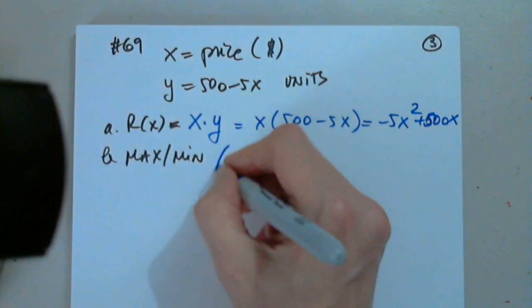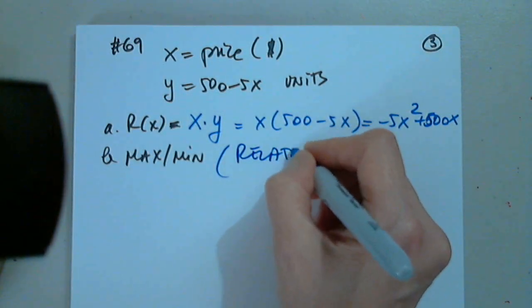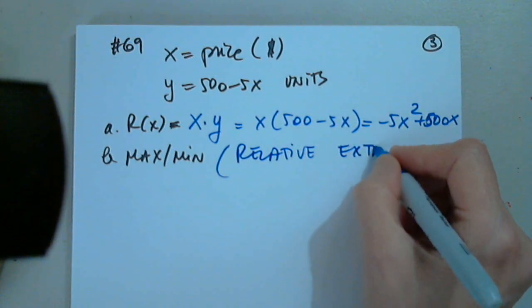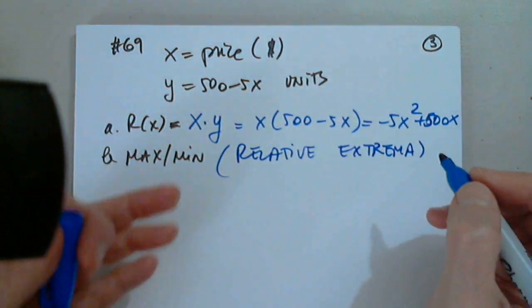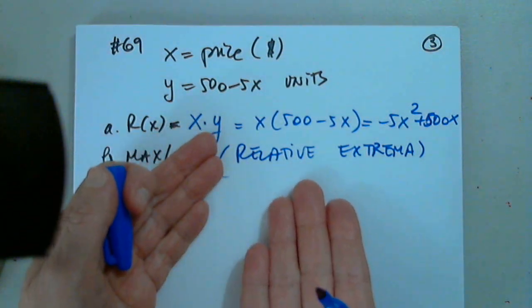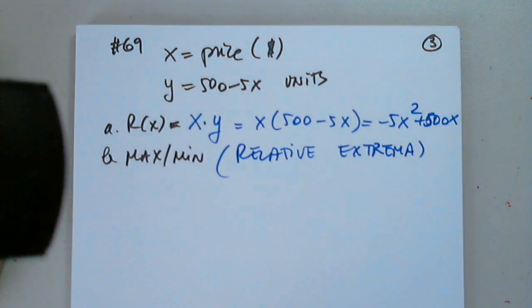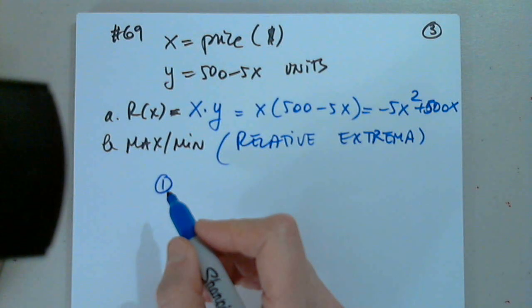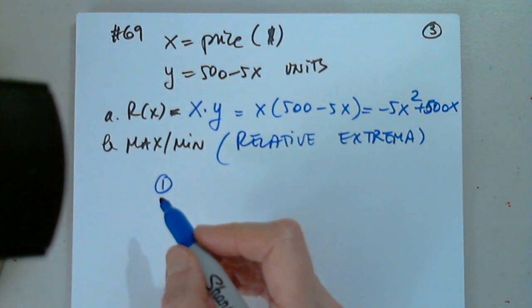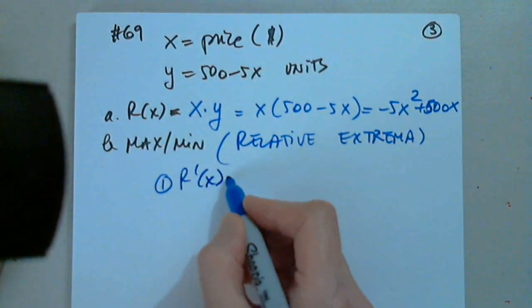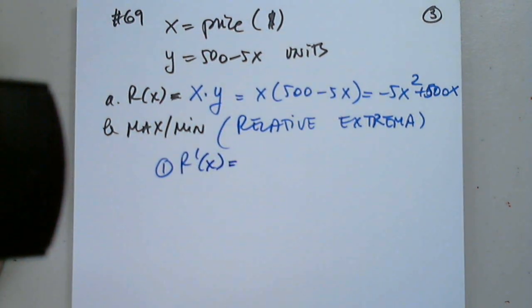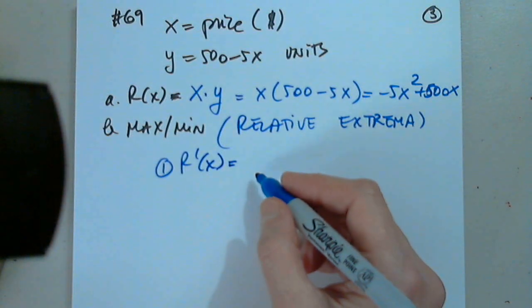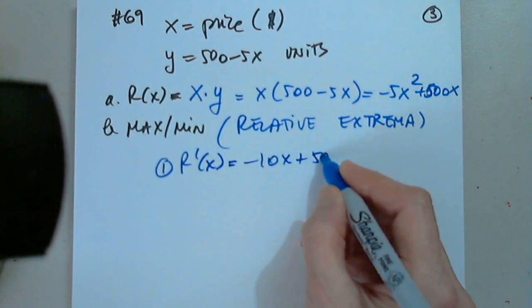In other words, in general we say relative extrema. In other words, find max min or relative extrema. Good. So what are the steps? What do I need to do first? First, we need to find the prime of it. Good. Can anyone give us the r prime? Negative 10x plus 500. Very good.